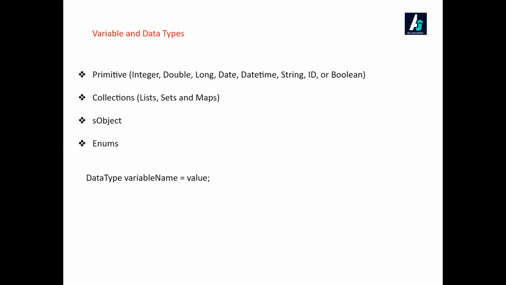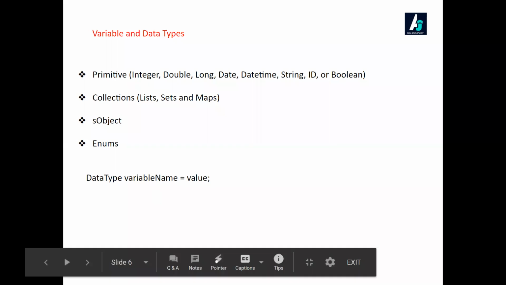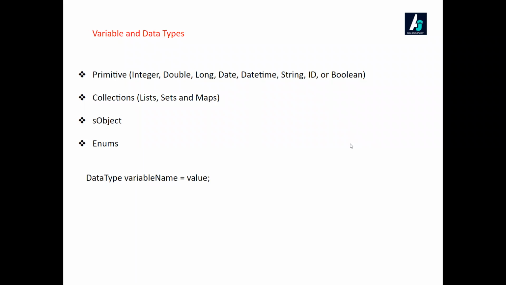Then you have long. Suppose you want to store a date variable, you can use Date. You can store date and time, you can store string, and a special data type called ID.